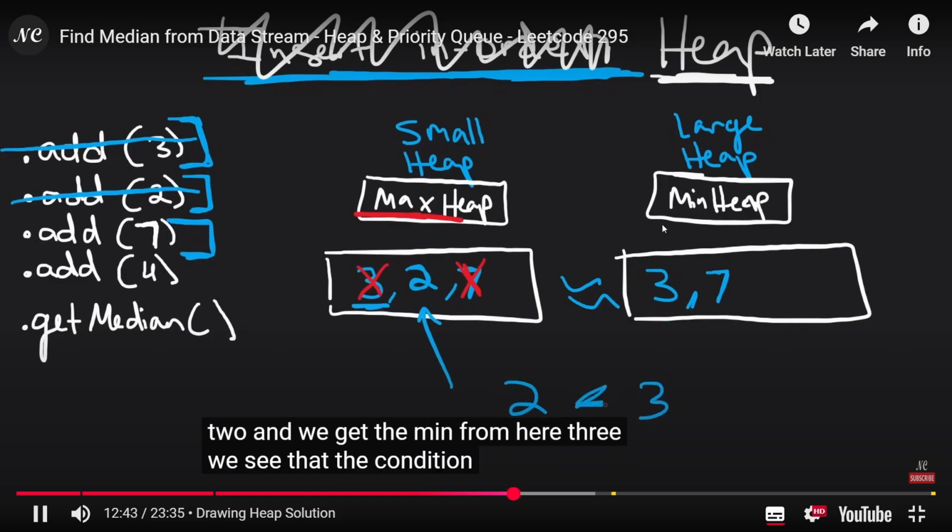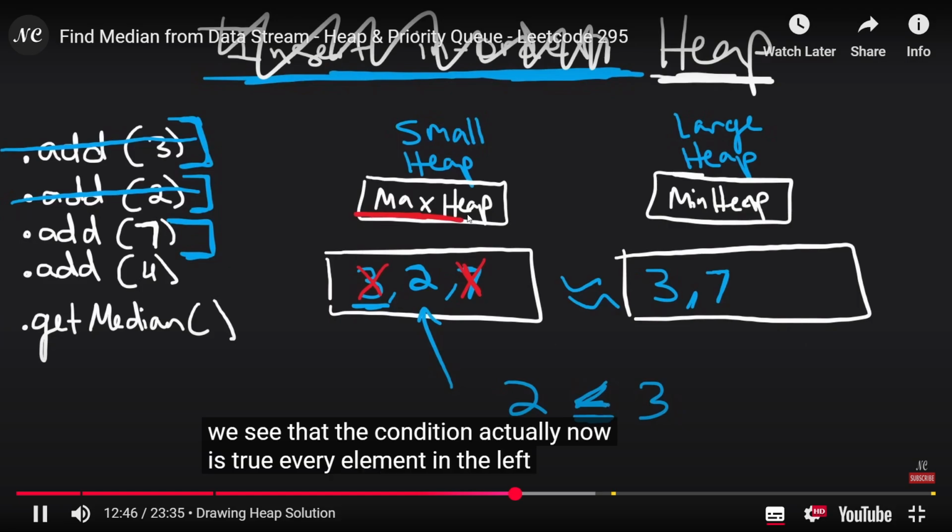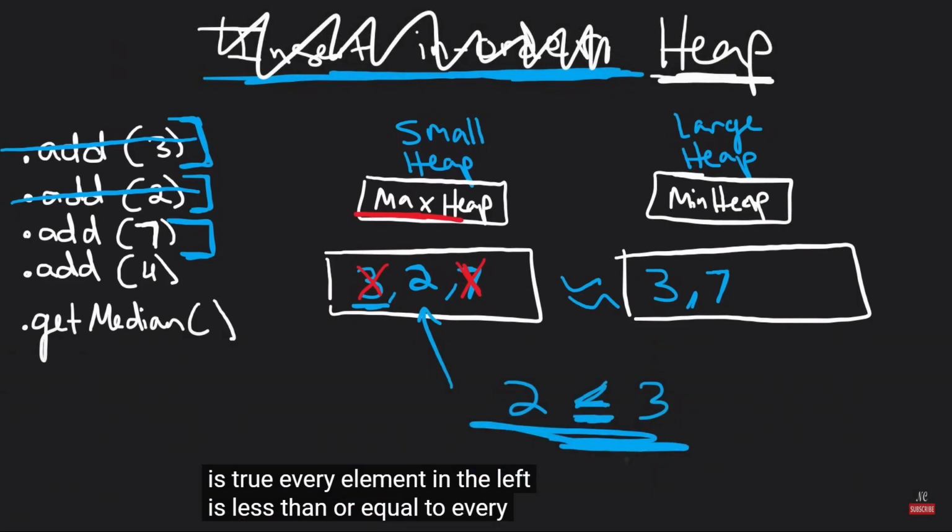Now the condition is true. Every element in the left is less than or equal to every element in the right.